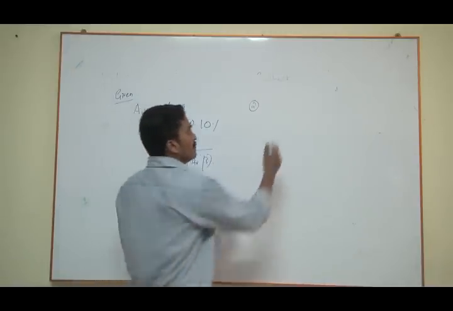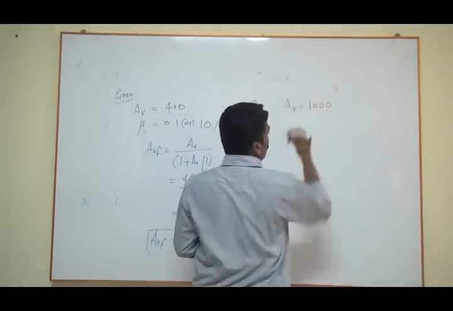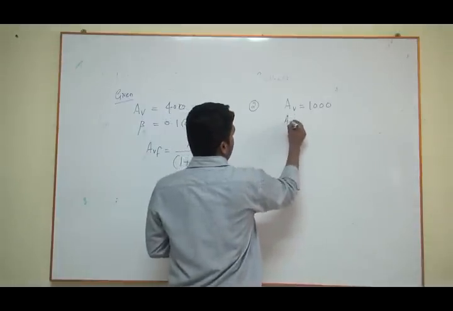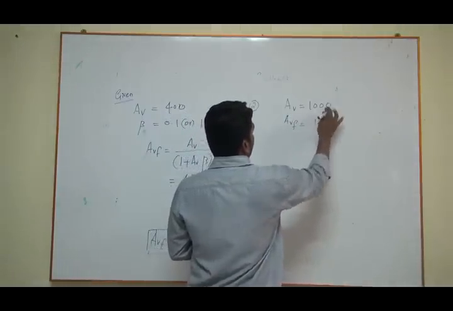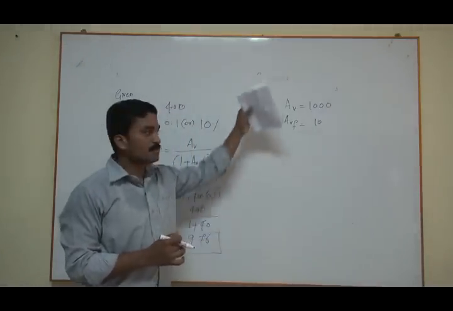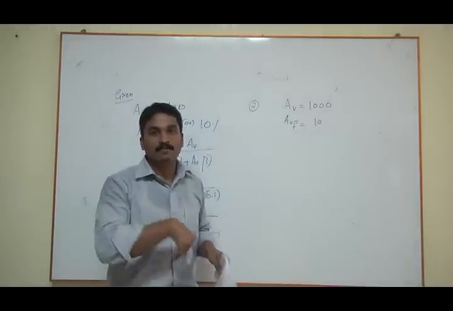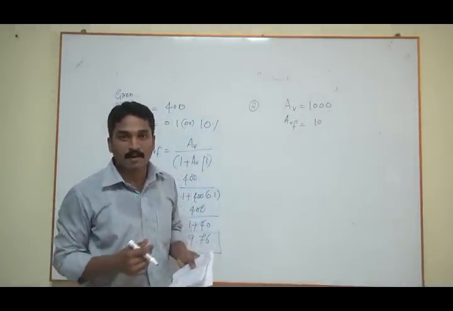So in this problem, we have been given AV is equal to 1000 and AVF is 10. The reduction is from 1000 to 10, so how much percentage of feedback do I have to apply to get this 10 value?